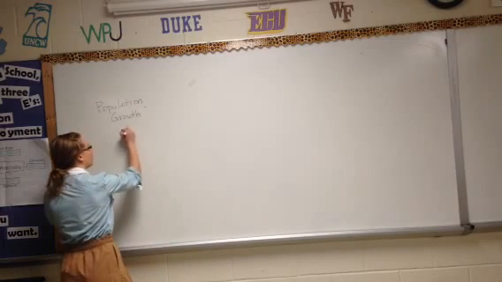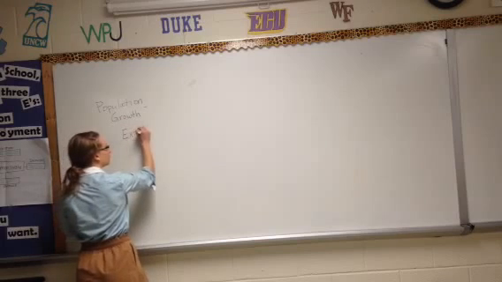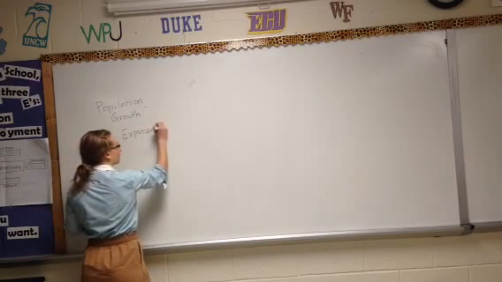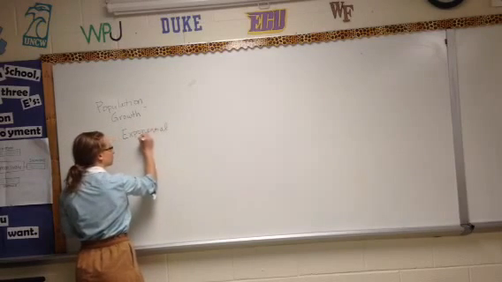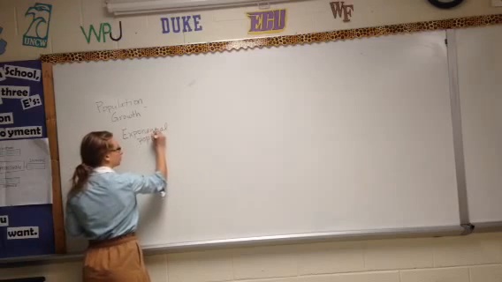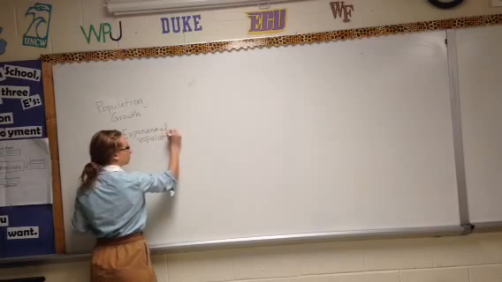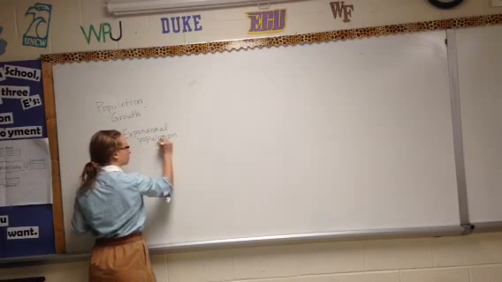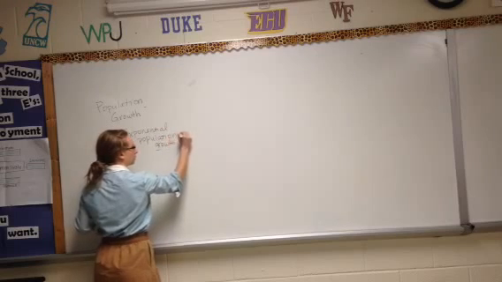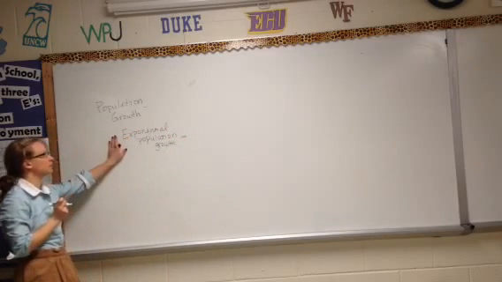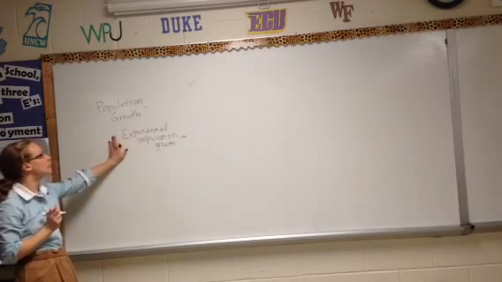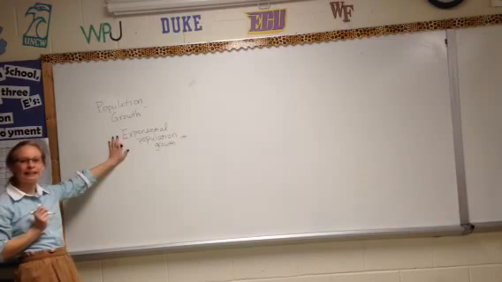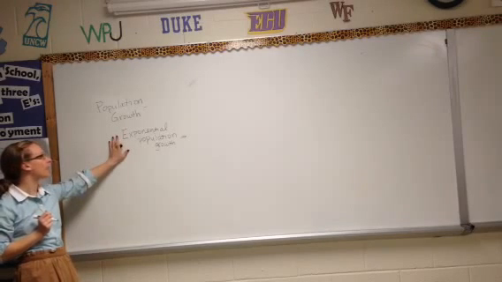So exponential. Okay, so exponential population growth. You spell exponential E-X-P-O-N-E-N-T-I-A-L.